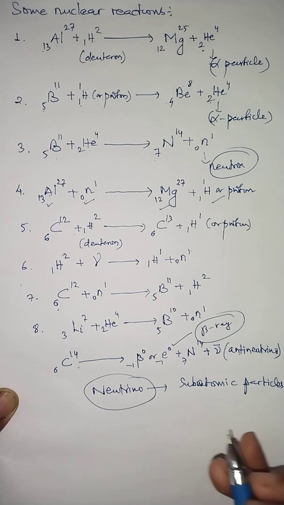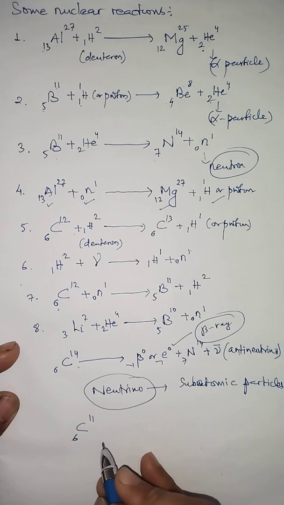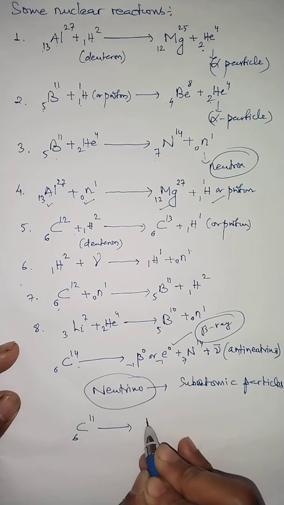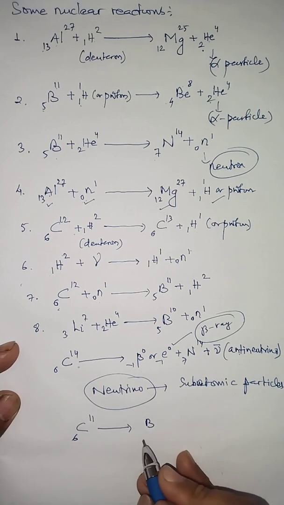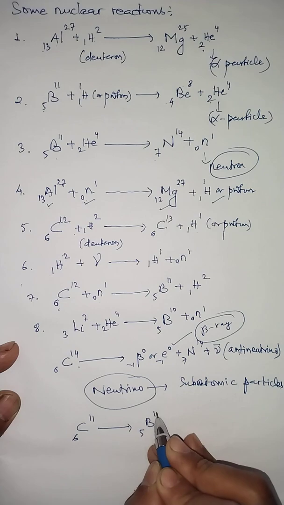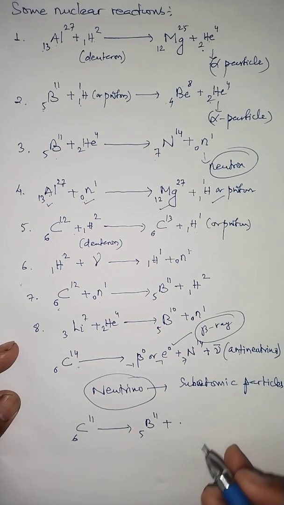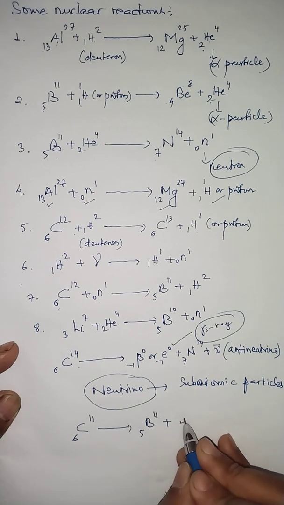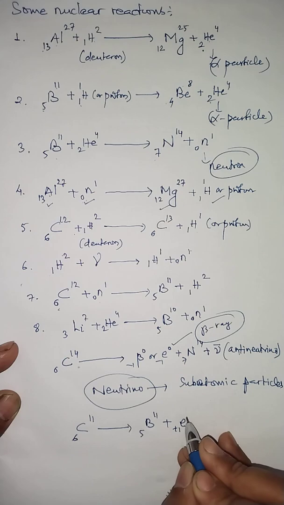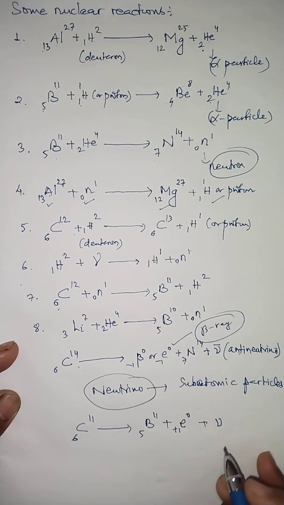Similarly, carbon C-11, one of the isotopes of carbon, can undergo a disintegration reaction producing boron 5 and 11 with a positron, which is the antiparticle of the electron. The positron is written as +e with 1 and 0, and along with that a particle is obtained, and that is called the neutrino.